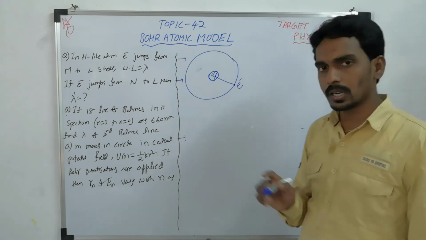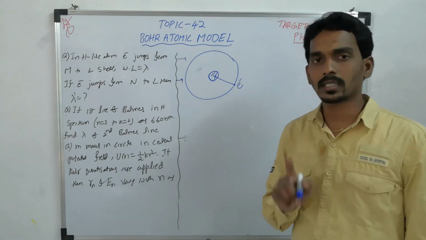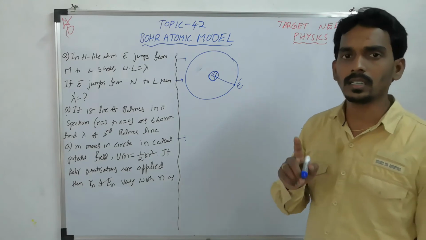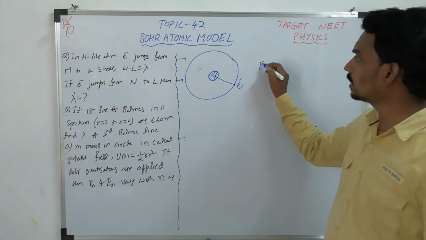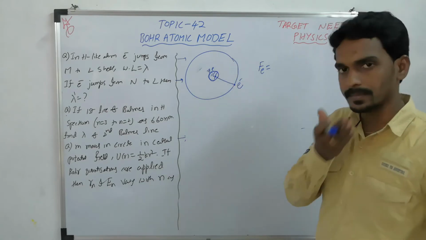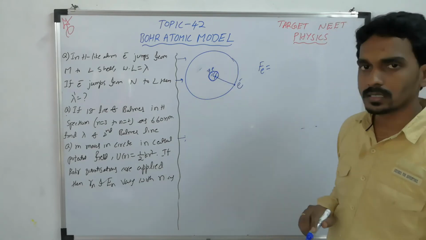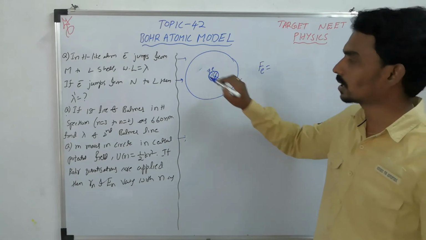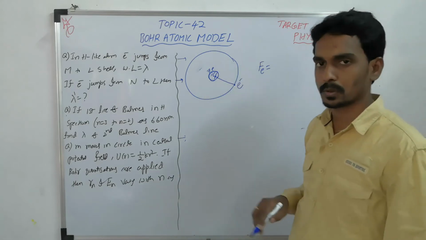So it is applicable to only one-electron atoms. What is the charge on the nucleus? Z times e, total number of protons times charge of proton.